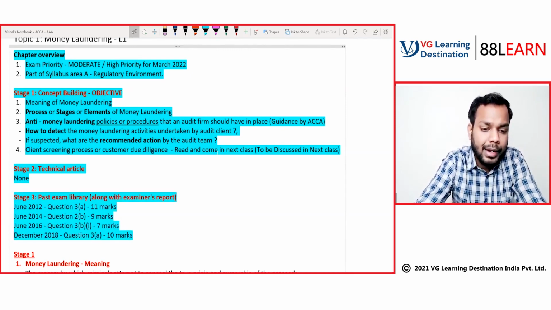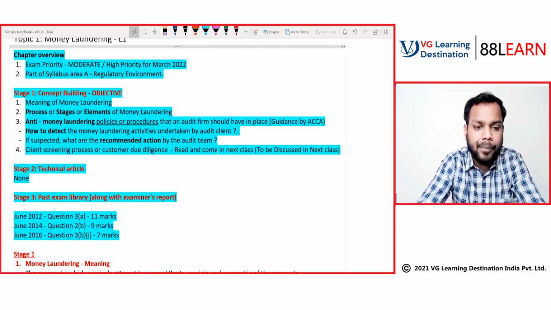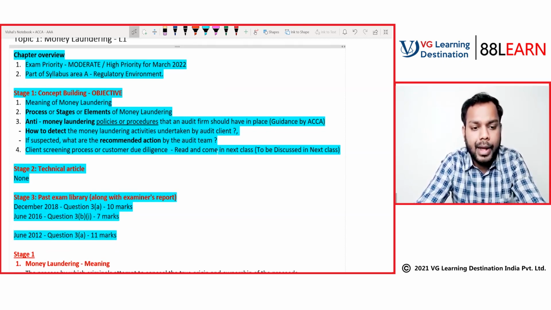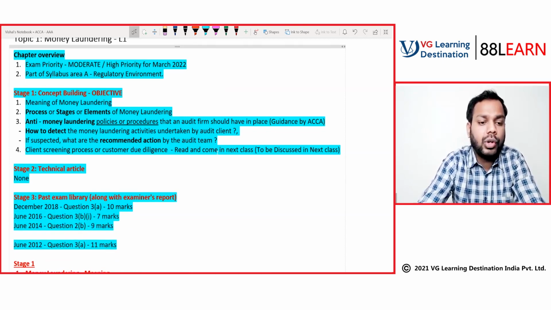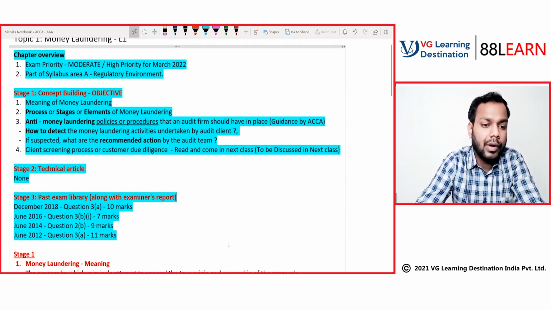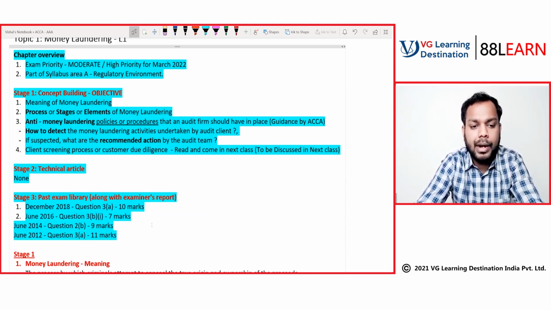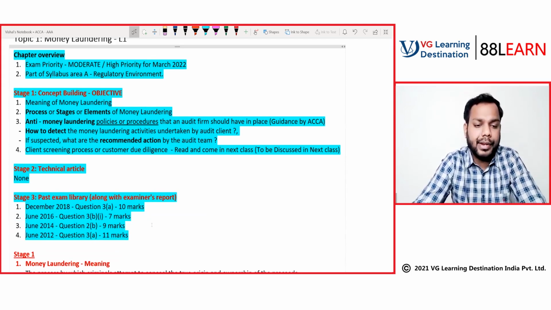So this December 18 becomes our priority 1. Then June 16 becomes our priority 2. June 14 becomes our priority 3, and then June 12. So this is our priority 1, December 2012. This becomes our priority 2. This paper becomes our priority 3, and this paper becomes our priority 4. Is it clear to all of you?